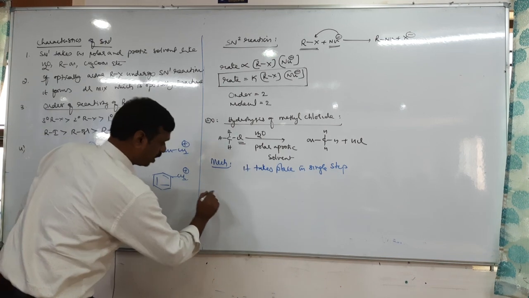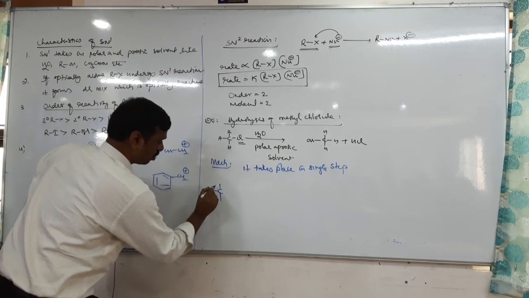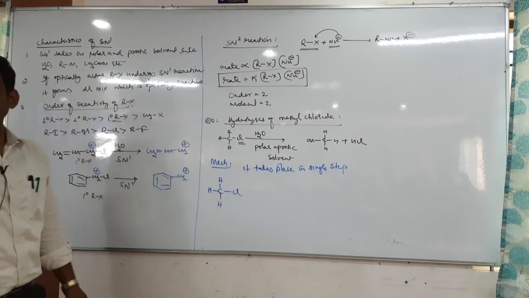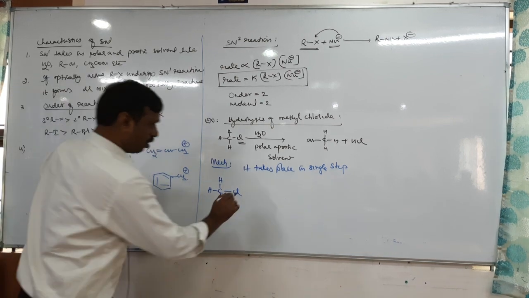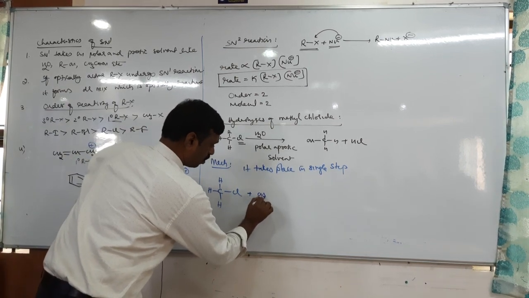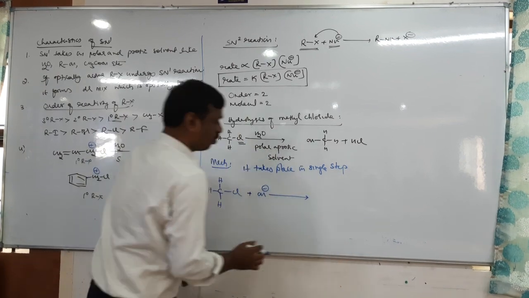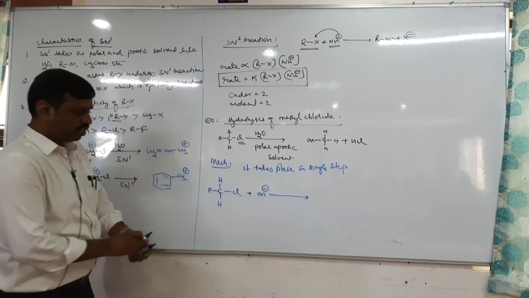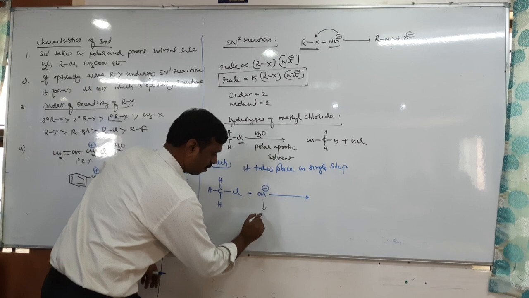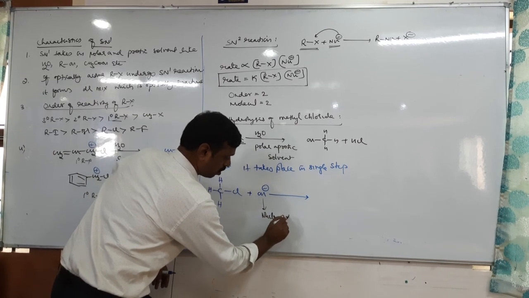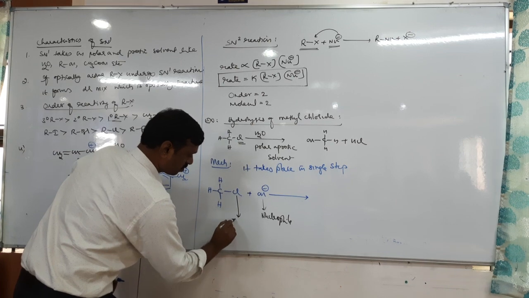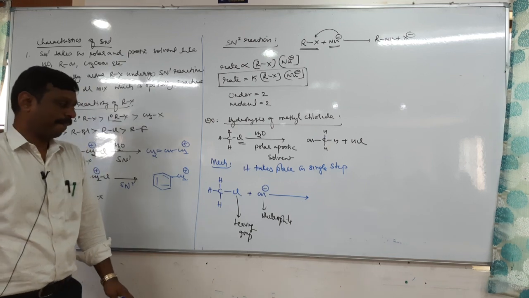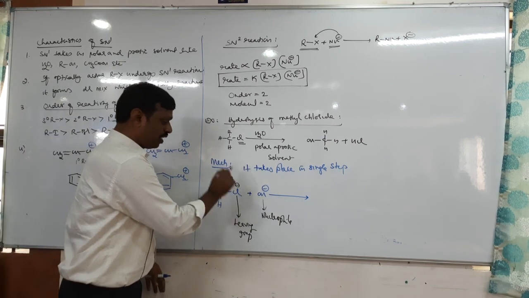Okay, now let us take chloromethane, methyl chloride. Methyl chloride now reacts with the nucleophile OH minus. Now tell me, what happened in SN2 reaction? In SN2 reaction, this is a nucleophile. Then what about this Cl minus? It is a leaving group which leaves the molecule, but it also has a negative charge.